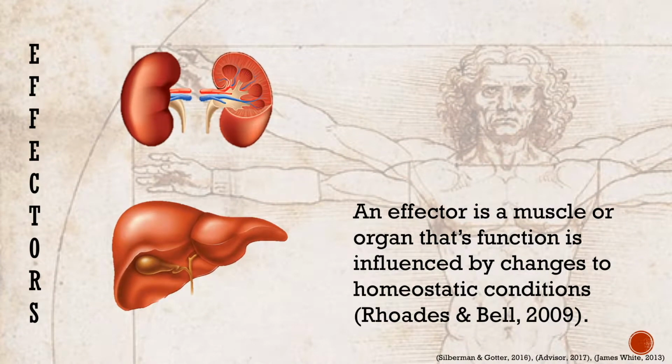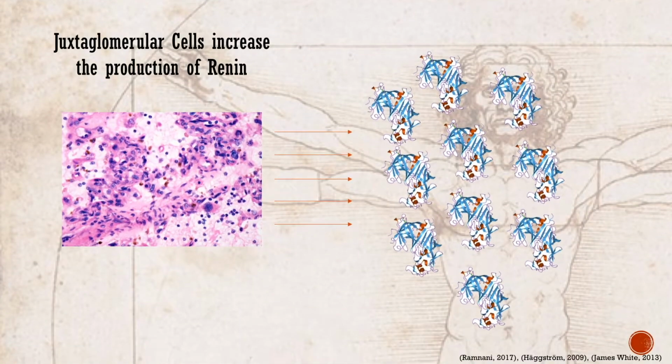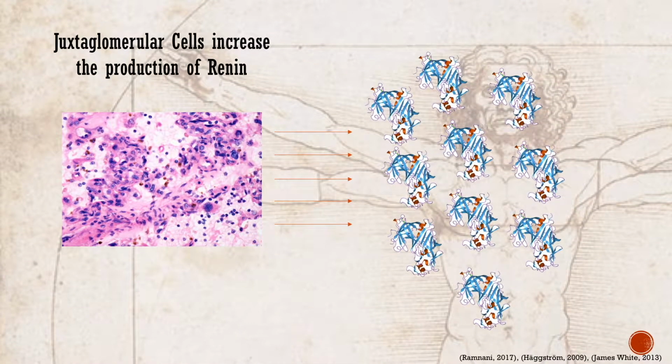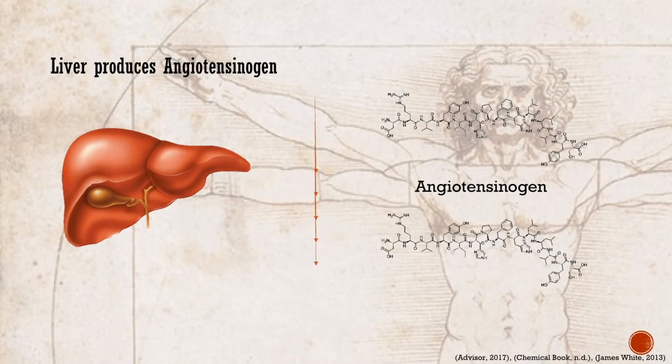In response to decreases in blood pressure and volume, the juxtaglomerular cells of the kidneys increase production of the enzyme renin. Renin is both stored and synthesized in the kidneys and is regulated by the sympathetic nervous system and hormonal stimulus. In conjunction with increased production of renin, the decrease in blood pressure and volume influences angiotensinogen production in the liver.